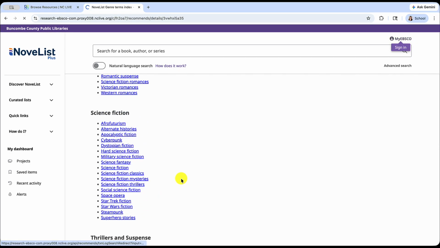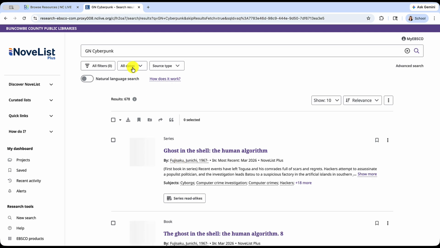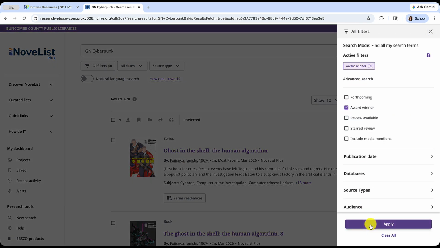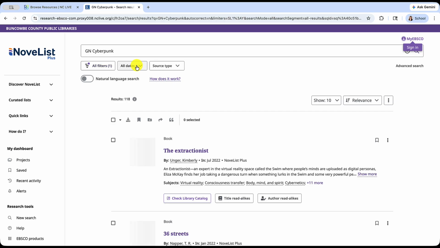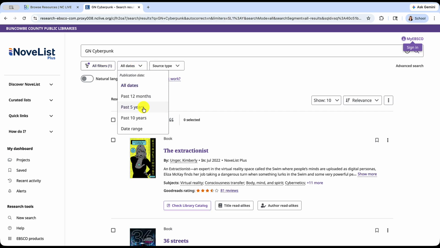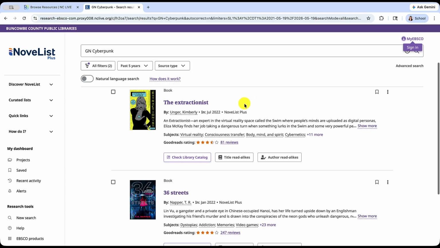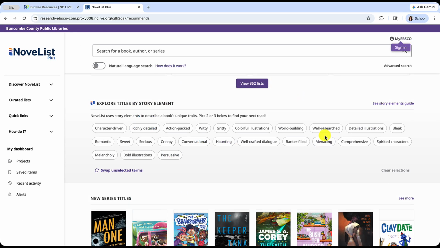If you click on a subgenre and check the box for award winner in the search results page, you can see what recent titles have won awards in a particular subgenre, like cyberpunk. This allows you to keep up to date with what's noteworthy or popular in a given genre or subgenre.